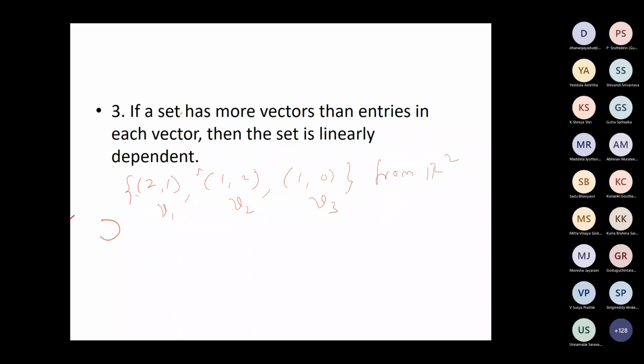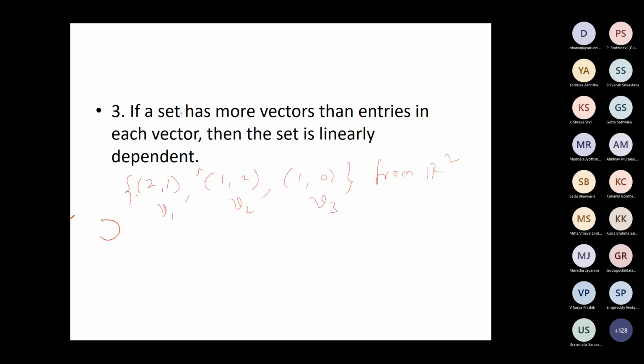Now this point says if you have more vectors than entries, how many vectors are there here? 3. How many entries? 2. So if you have more vectors than entries in each vector, then they will be linearly dependent. So you need not solve.